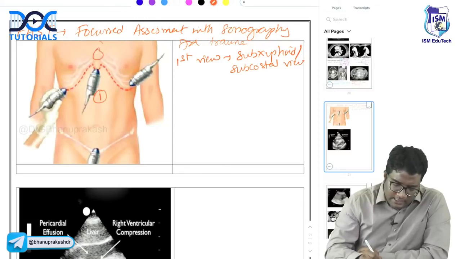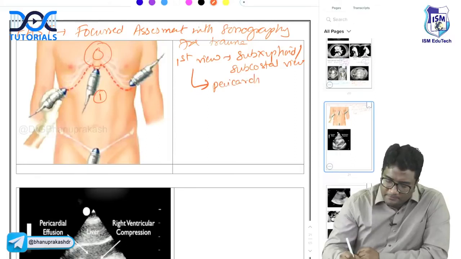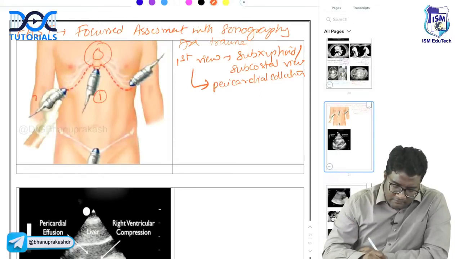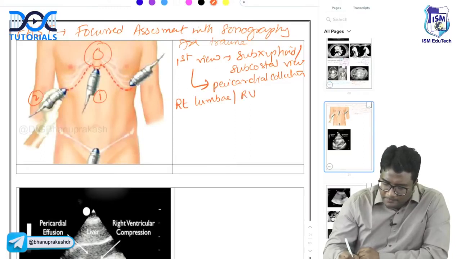And this will look at the heart and the pericardial collection. So this first view, or the subxiphoid view, is for pericardial collection. The second view that we take is the right lumbar, also called right upper quadrant view.